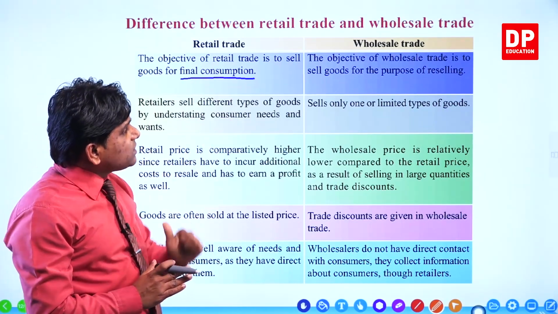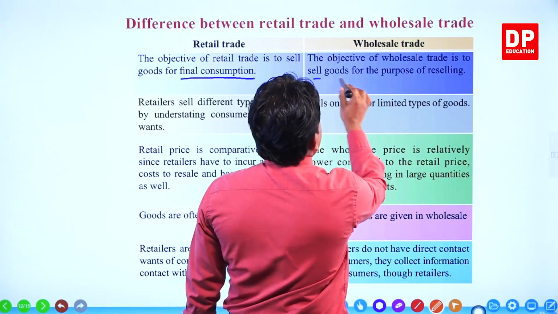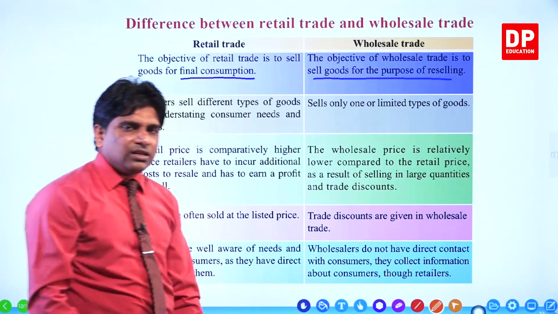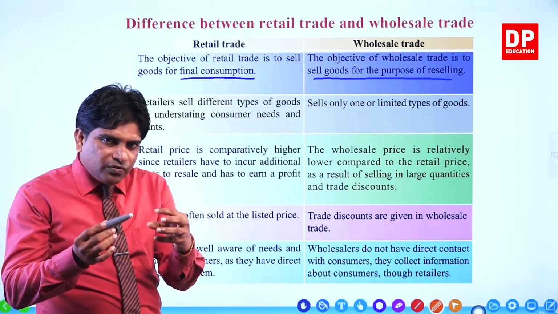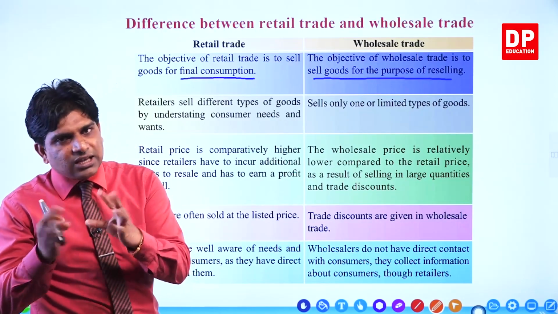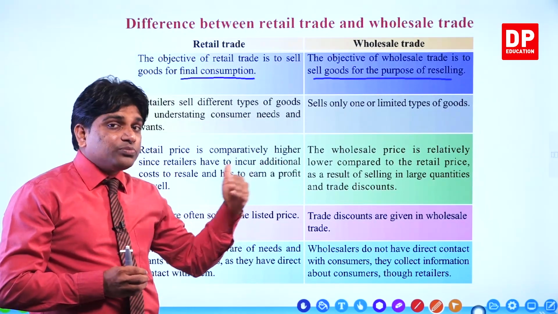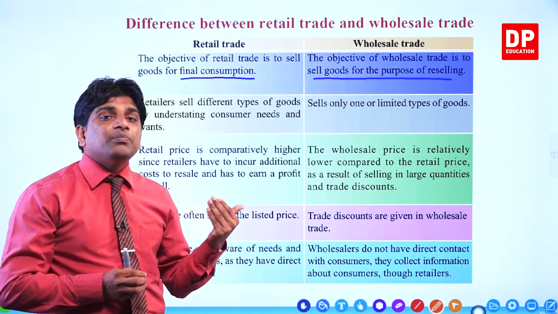But the objective of wholesale trade is to sell goods for the purpose of reselling. Under the retail category, the objective is final consumption. Under the wholesale category, the objective is resale purpose.